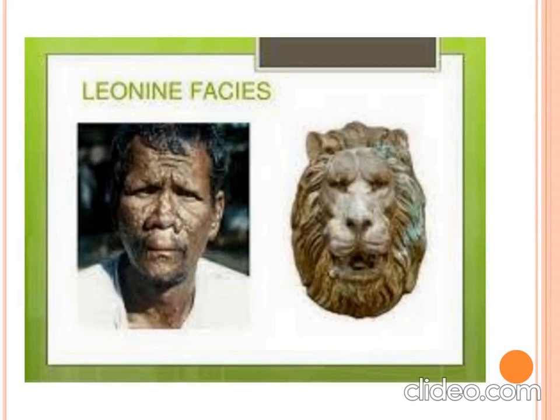This is how the leonine facies of leprosy looks. Just have a look at the image. The person suffering from leprosy appears as if he has the characteristic features of a lion, so it is termed leonine facies. Leonine facies is a characteristic feature of lepromatous leprosy. Along with that, we can also see sagging. Also, there are nasal deformities and sagging of eyelids and eyelashes.